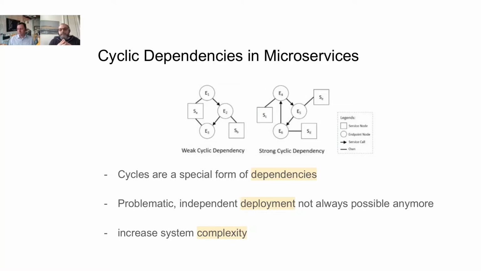That can be problematic because if you don't have any abort condition in your communication, this could result in an endless loop. So cycles are a specific form of dependencies, and they can be problematic because if two microservices depend on each other in a cyclic dependency, they cannot be deployed independently anymore. And what is also a problem, these cycles make the system much more complex. So it's not so easy to reason about the communication between the services.